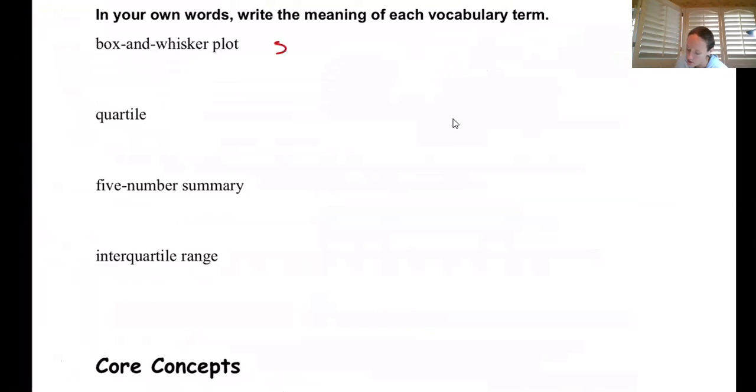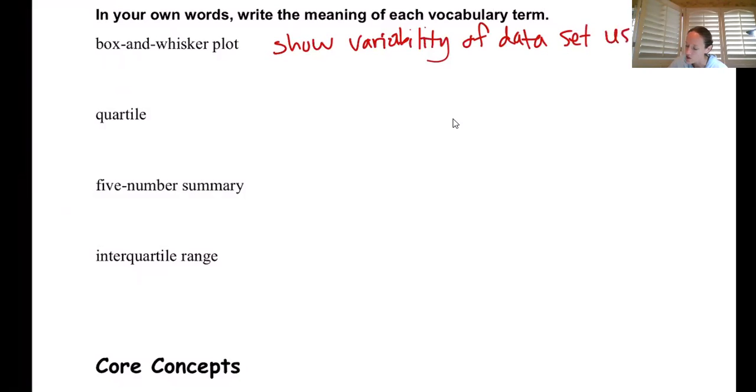Box and whisker plots show the variability, which is a snazzy word unless you realize variability, variable. Variables in math change. If something is variable, that means it isn't constant. It's not staying the same all the time. It's changing. So it shows the variability of the data set. And then we can just say using the 5-number summary.